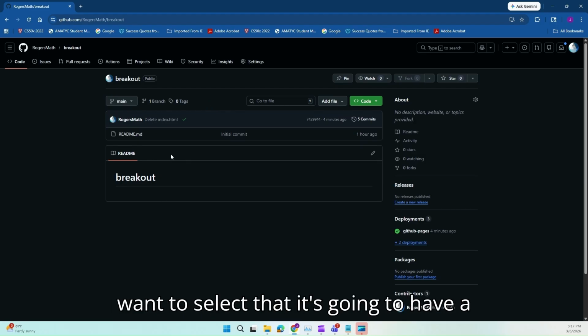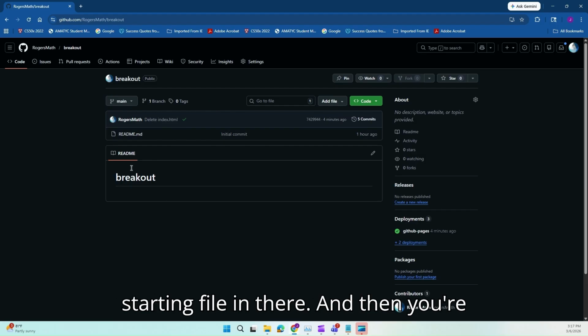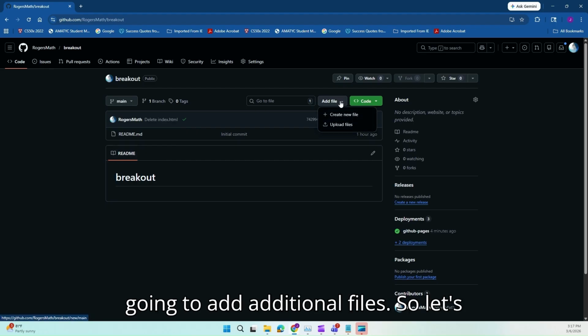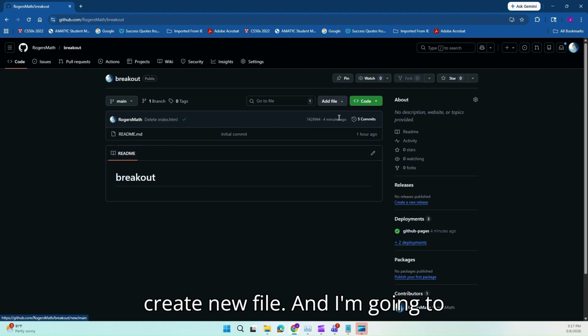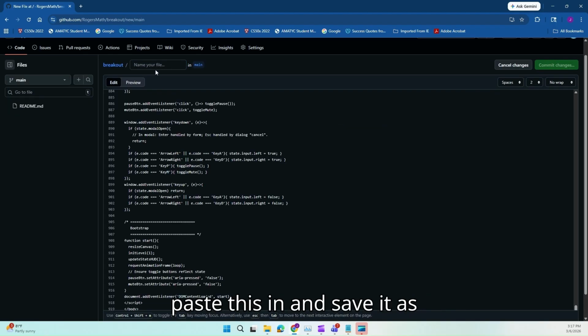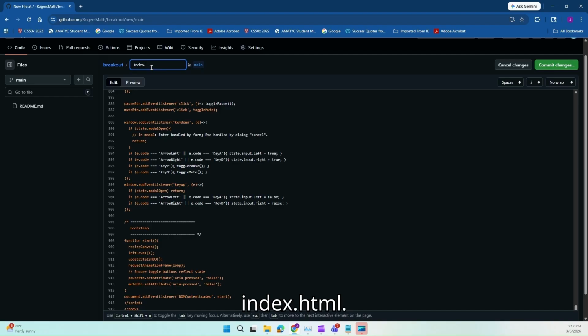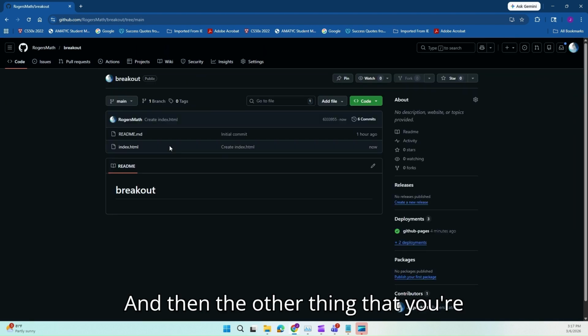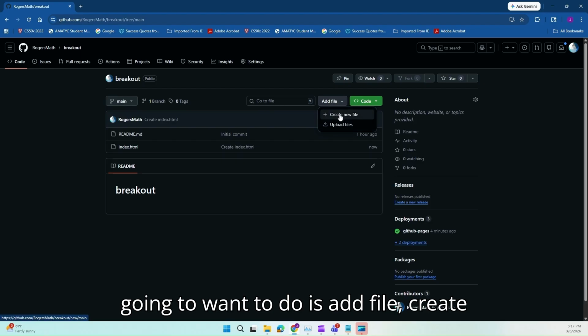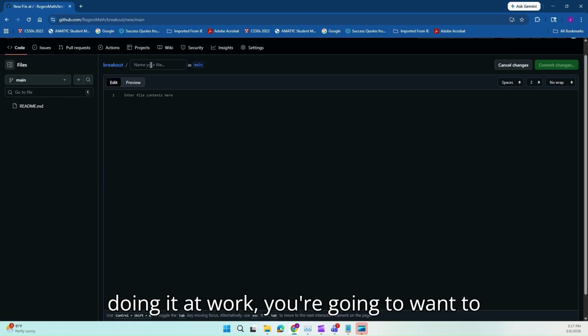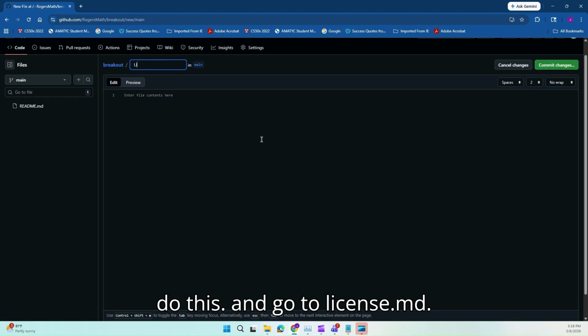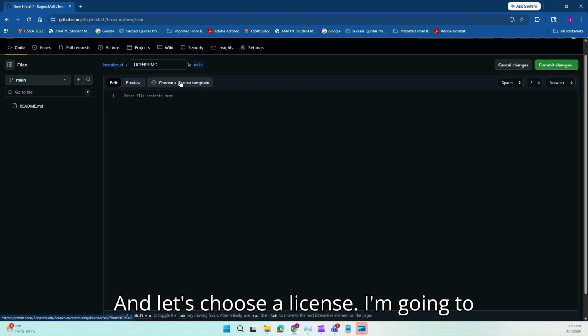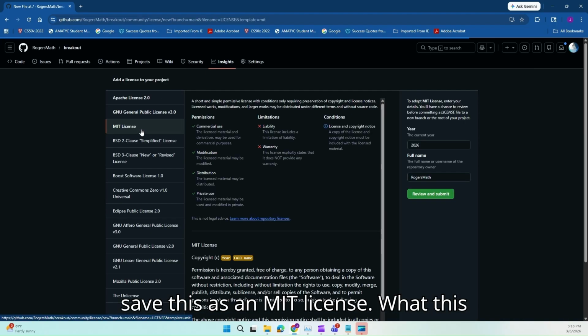You just want to select that it's going to have a README, and that's going to give you a starting file in there. And then you're going to add additional files. So let's create new file. And I'm going to paste this in and save it as index.html. And commit that, commit changes. And then the other thing that you're going to want to do, at least if you're doing it at work, is add file, create new file, and go to license.md, and let's choose a license. I'm going to save this as an MIT license.